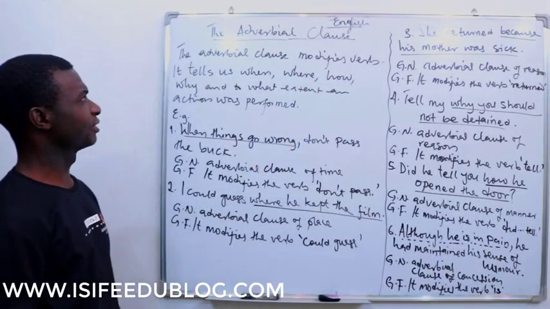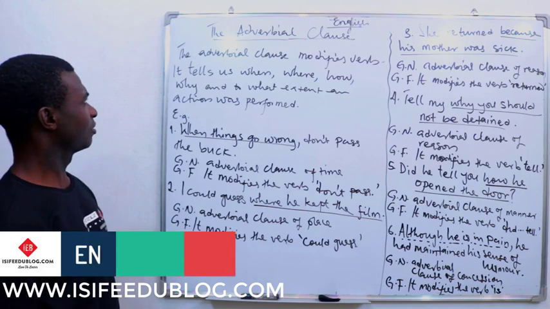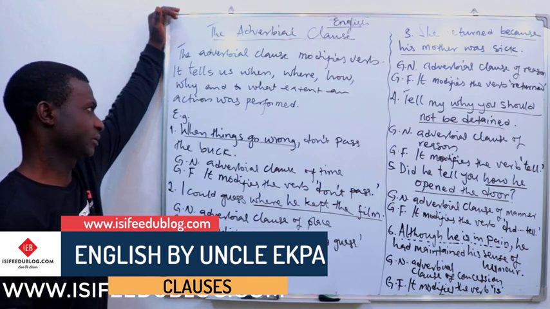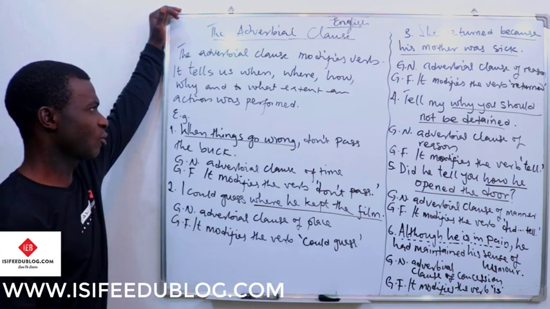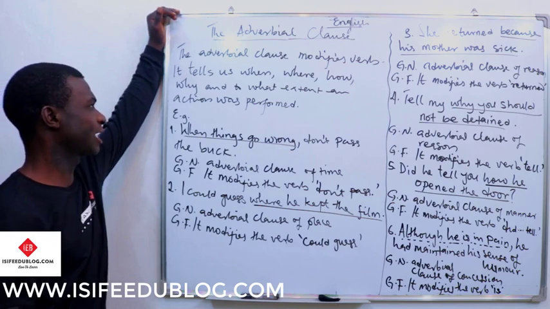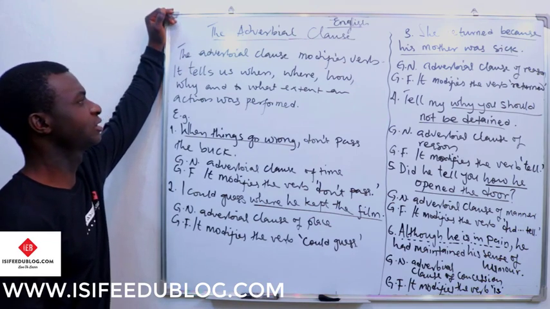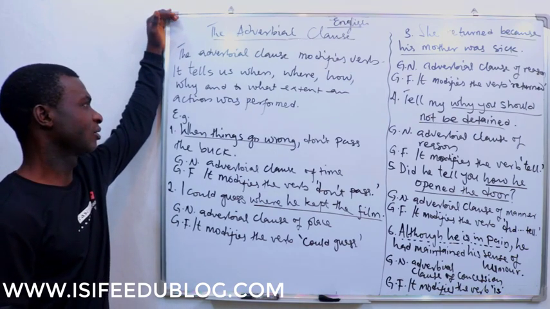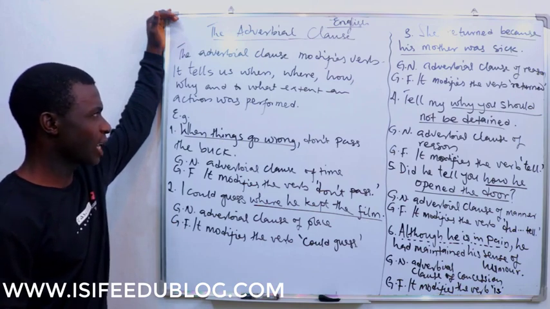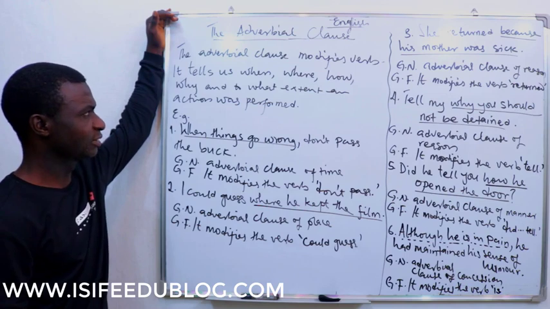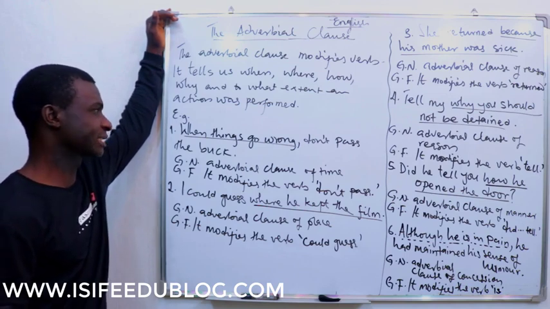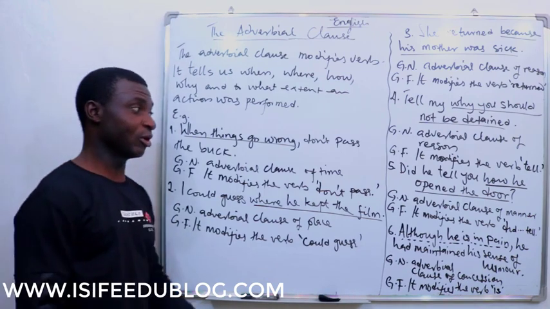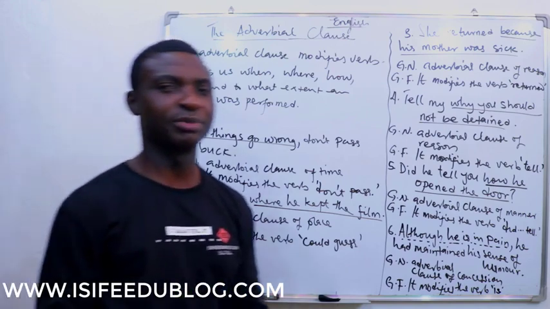So we continue with adverbial clauses. Now, the adverbial clause modifies the verb. It tells us when, where, how, why, and to what extent an action was performed. When did it happen? Where did it happen? Why did it happen? How did it happen? To what extent did it happen? These questions, and more, are answered by the adverbial clause.